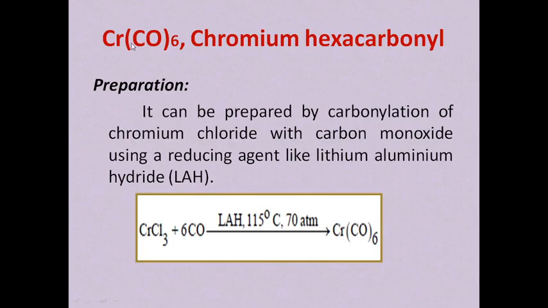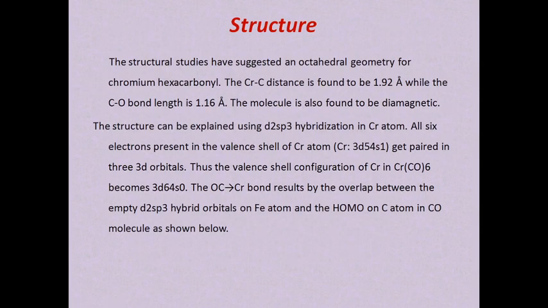And coming to chromium carbonyl, hexacarbonyl, it can be prepared by carbonylation of chromium chloride with carbon monoxide using a reducing agent like lithium aluminum hydride. At 115 degrees centigrade temperature and 70 atmosphere, you will get CrCO6, chromium hexacarbonyl. Coming to its structure, it has an octahedral geometry, and the chromium-carbon distance is found to be 1.92 angstroms, while the CO bond length is 1.16 angstrom. The molecule is also found to be diamagnetic.